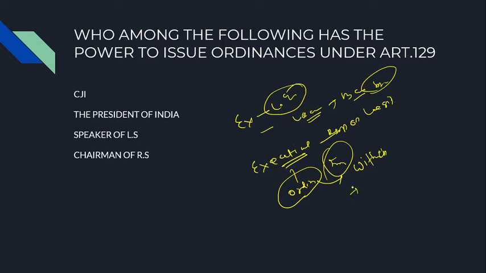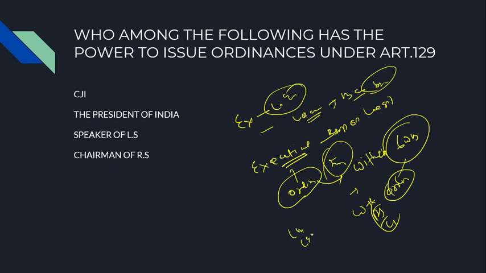After placing such an ordinance, within 6 weeks that ordinance must be passed by the respective houses. If within the 6 weeks the Rajya Sabha or Lok Sabha or both, or in the state the legislative assembly or legislative council, do not pass that ordinance, then at that time that ordinance ceases to operate. It cannot be converted into a law or Act.